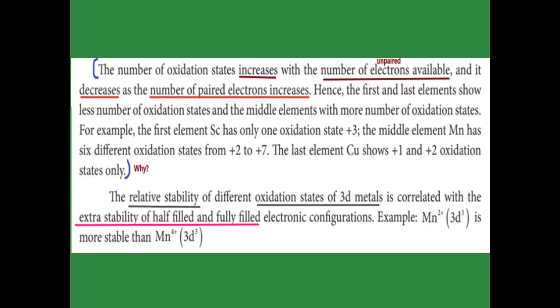The next one, relative stability. Relative stability of an oxidation state is based on the extra stability of half-filled and fully filled configurations. Now see that manganese 2 plus is more stable than manganese 4 plus. The electronic configuration for manganese 2 plus is 3d5, and for manganese 4 plus it is 3d3. 3d5 is a half-filled configuration, which is more stable, so manganese 2 plus is more stable. But 3d3 is less stable, so manganese 4 plus is less stable.